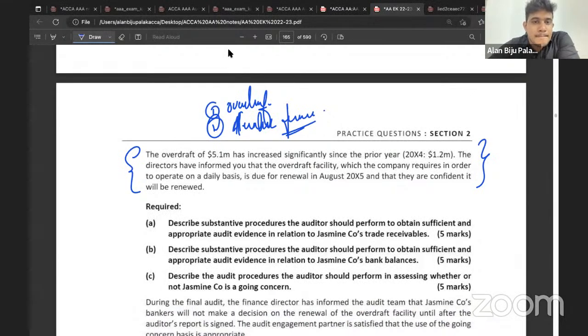Just discuss with the management about the future actions. Okay, discuss with the management about the future actions intended to be taken by the management in case the company has not received the renewal of the overdraft facility, to confirm that the company will be in going concern, right? Yes, sir. Then what else?